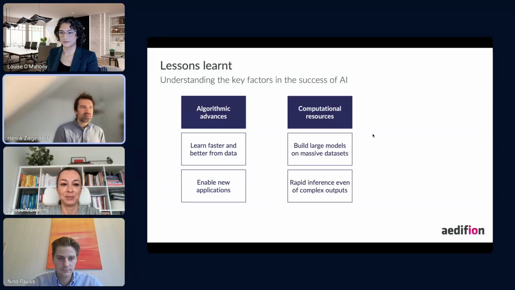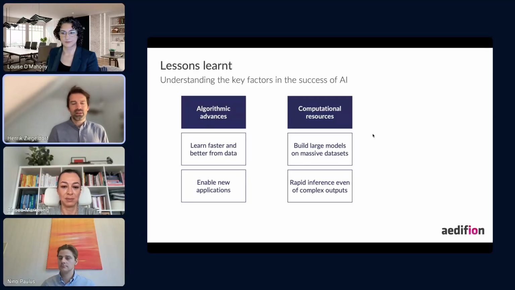So the second big thing that made AI so successful in the past is the availability of computational resources. As you can see nowadays, everybody's racing to build bigger and bigger data centers. So computational power certainly is a key ingredient in the success of AI. But then again, for us as Edifion, we're just putting a coin into AWS or GCP. We're just buying these resources. We're not building them ourselves. We are not inventing new CPU architectures or GPU architectures or inference algorithms that use SSD, and now we have high SSD prices and all of that. So for us, that's also not a success factor.